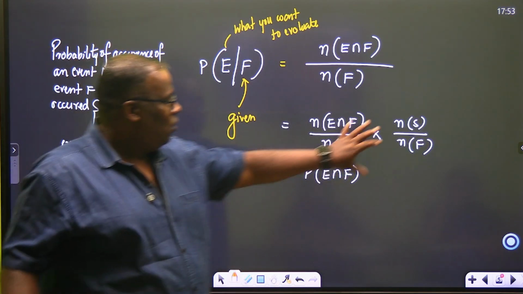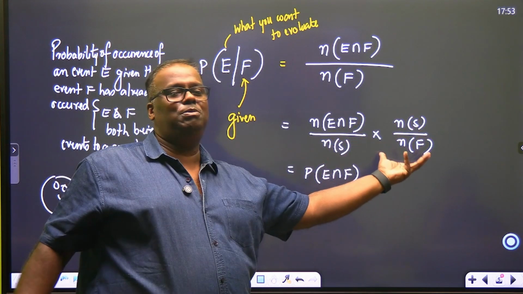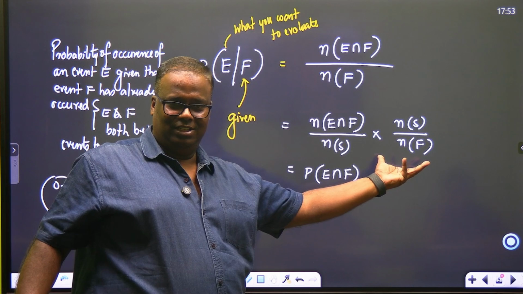Correct? And what is this? 1 upon probability of F. Correct?